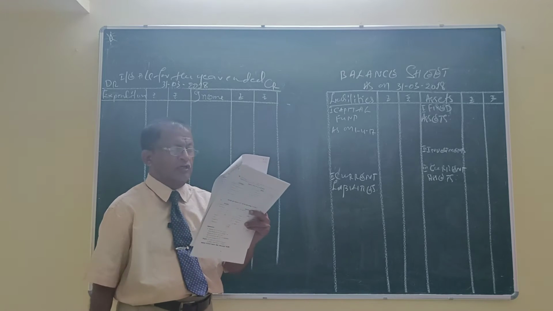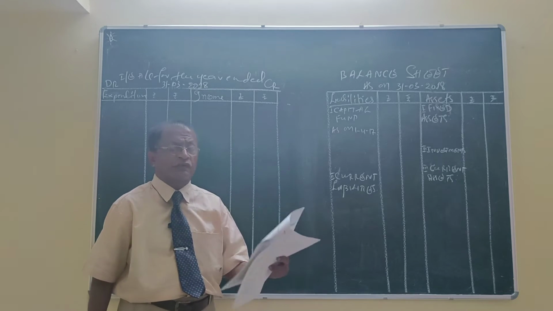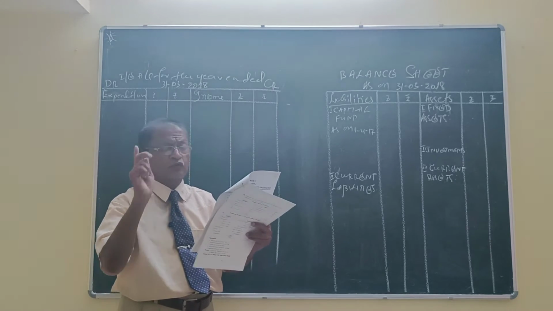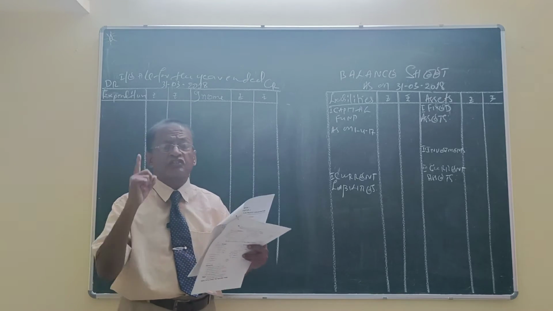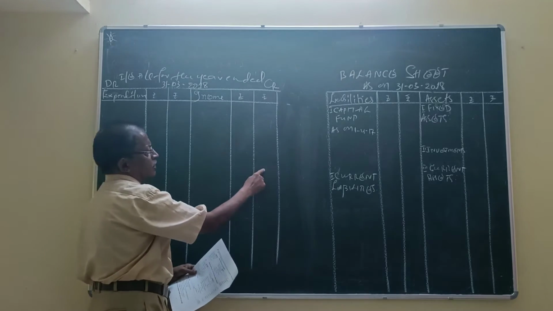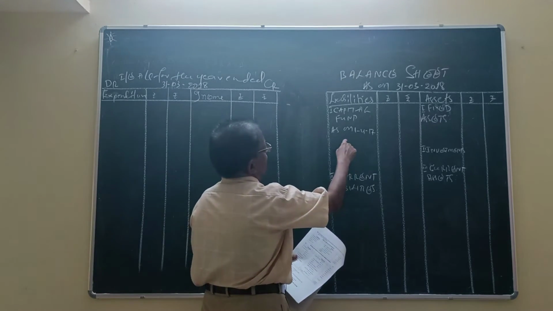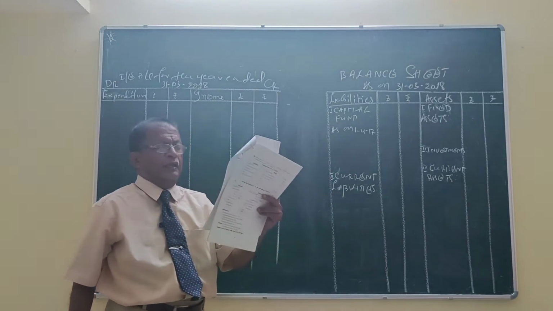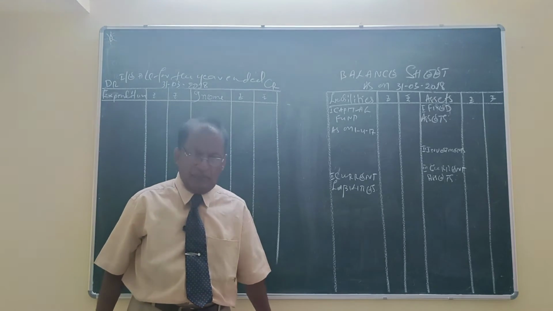Let us see afterwards. Last one, capitalize 50% of the donation. Total donation 32,400, 50% is equal to 16,200. It will be shown in the income and expenditure account at the credit side as income, and the remaining balance added to the capital fund. Last one, prepare income and expenditure account and the balance sheet.